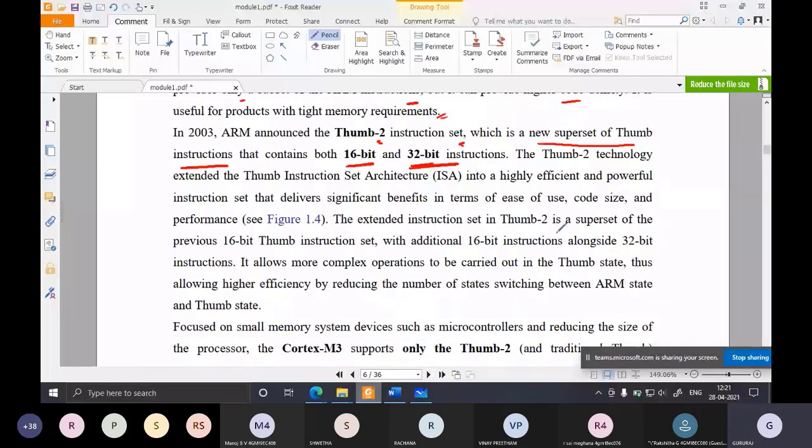Remember, thumb 2 is a superset of thumb. The thumb 2 technology extended the thumb instruction set architecture into a highly efficient and powerful instruction set that delivers significant benefits in terms of ease of use, code size, and performance. Since there was no state switching, time was saved here.